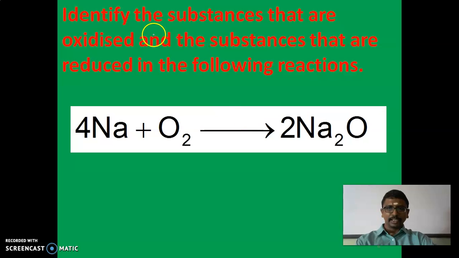Now, identify the substances that are oxidized and the substances that are reduced in the following reactions. Which one is oxidized and which substance is reduced? You can see here sodium, Na, is converted to Na2O.